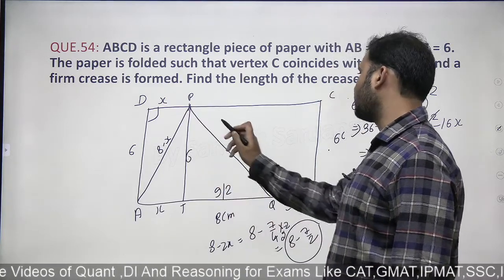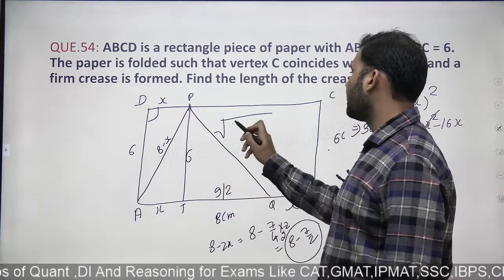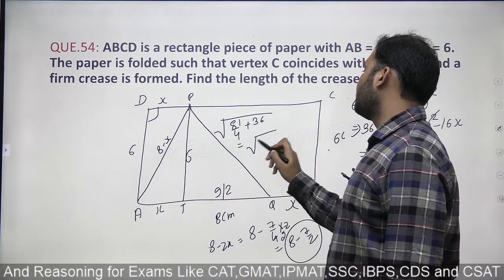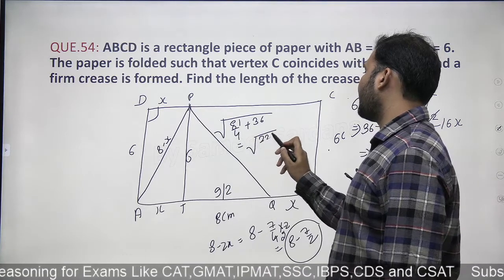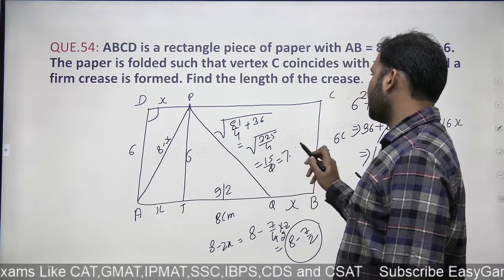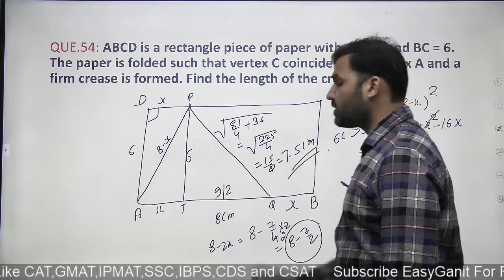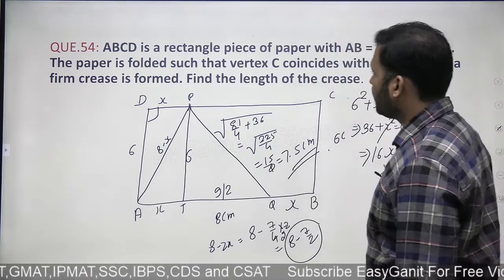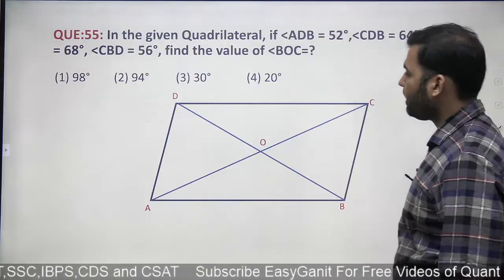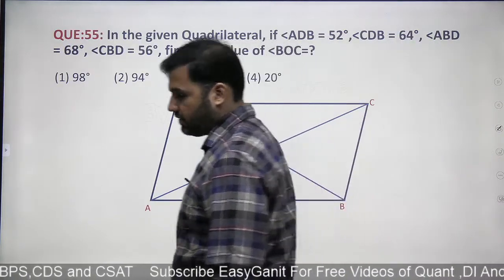So crease length will be equal to square root of 81 by 4 plus 36, square root of 225 by 4, that is 15 by 2. So the crease length will be 7.5 centimeter. This would be the correct answer. That's it, question number 54. That's right. Here's the next question, question number 55.